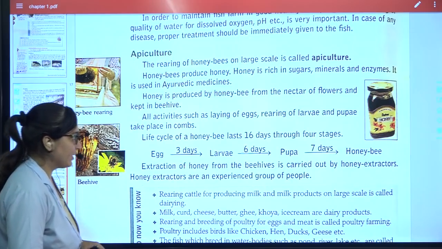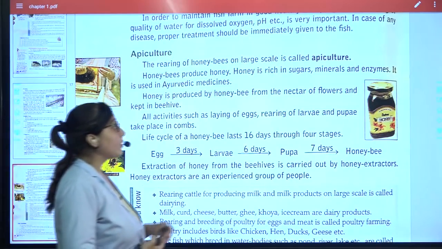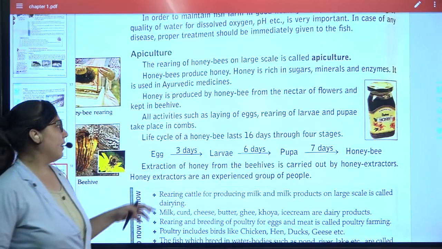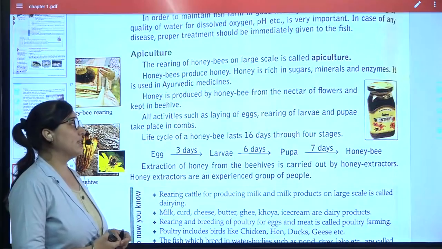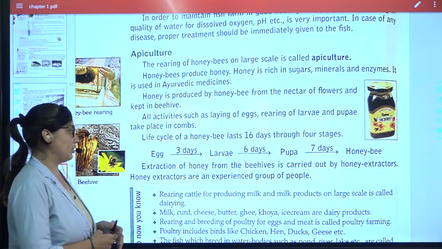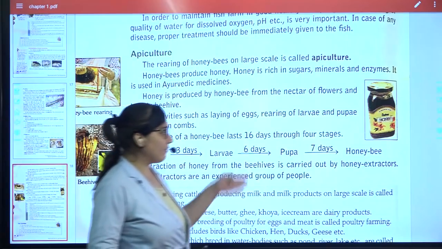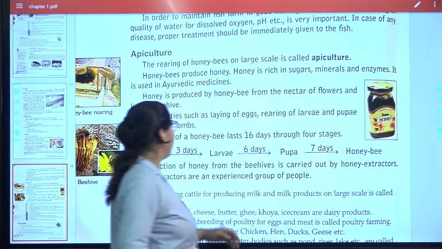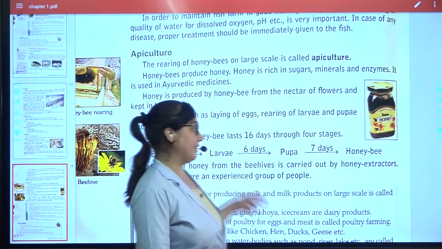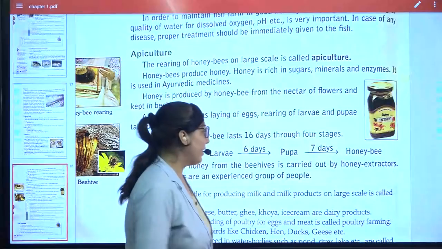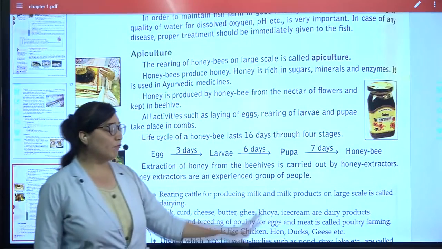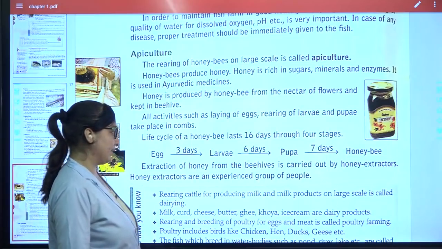All the activities such as laying of the eggs and rearing of the larvae take place in the combs. The life cycle of the honeybee lasts 16 days through 4 stages: egg, larva, pupa and honeybee. Egg gets converted into larva in 3 days, larva to pupa takes 6 days, and pupa to honeybee takes 7 days. This is how in 4 stages its formation takes place.